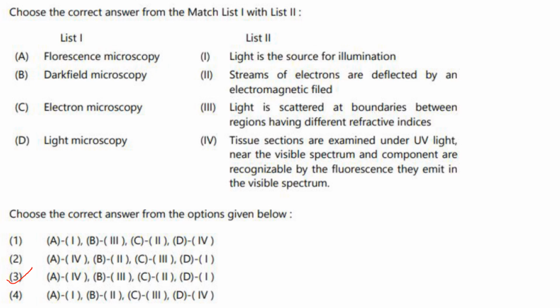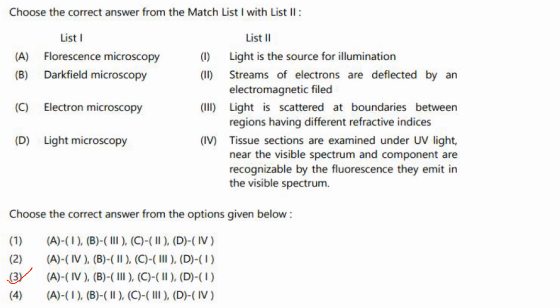Next one. Fluorescence microscopy. Tissue sections are examined under UV light near the visible spectrum and components are recognizable by the fluorescence they emit in the visible spectrum. A4. Okay. Dark field microscopy. Light is scattered at boundaries between regions having different refractive indexes.